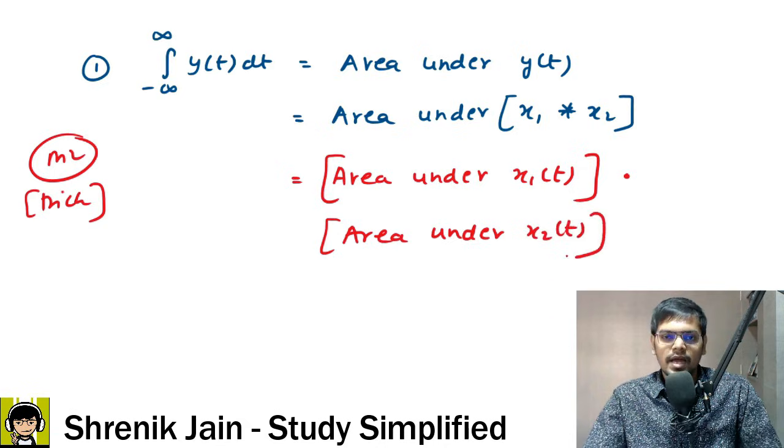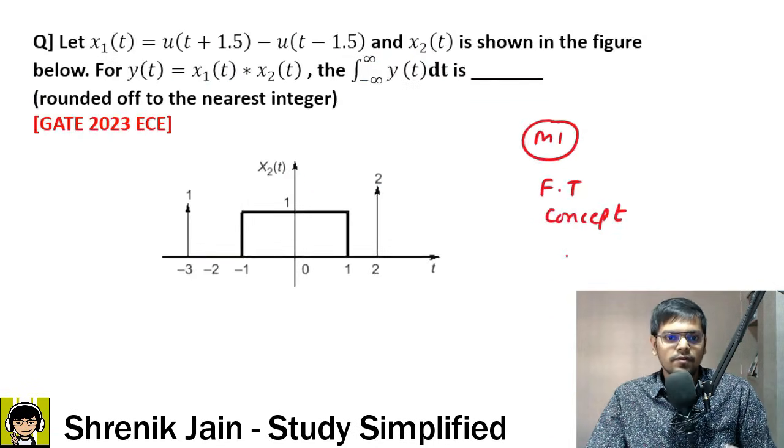That's all. If you do that, you will get the answer in seconds. Now let us go back and see. x1 of t is not given directly. We have to make the graph. x2 of t is given here.